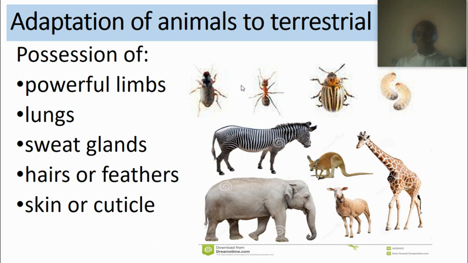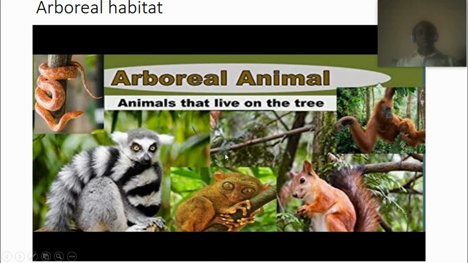Also, let's look at the arboreal habitat. The arboreal habitat is a habitat where, let me just say, it's a tree. There are some animals that live in the tree, so we call them arboreal animals. Animals that live on the tree have special structures different from our own. Their body is so flexible.